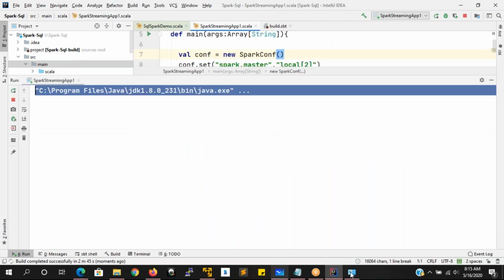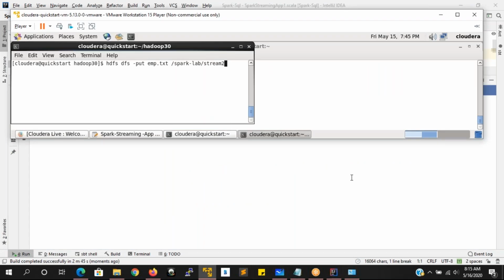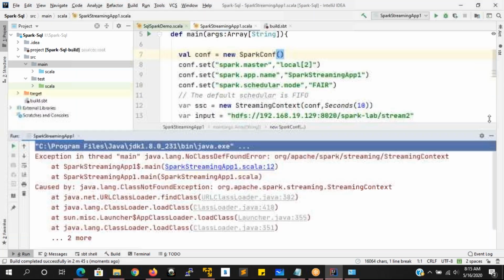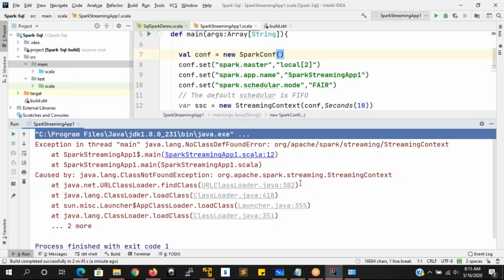You can see the application here. What is happening here? Streaming context, no class found.